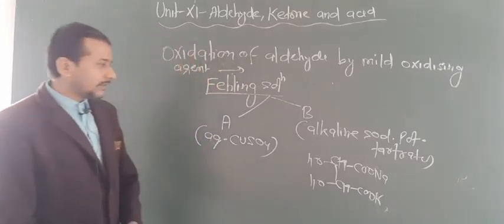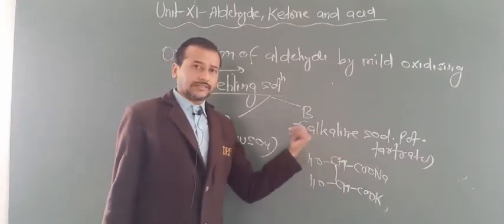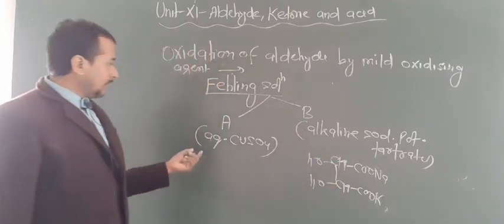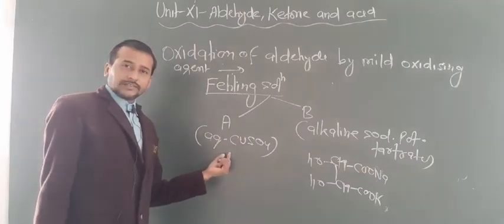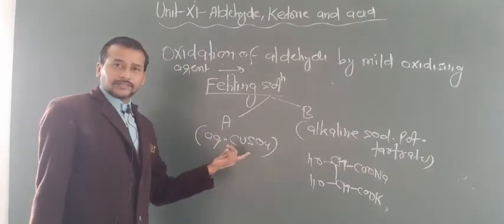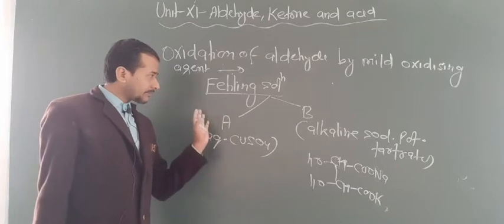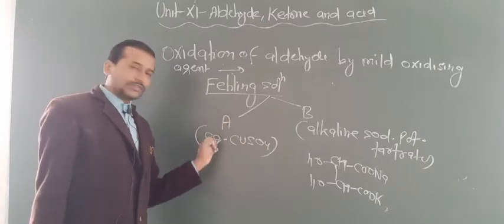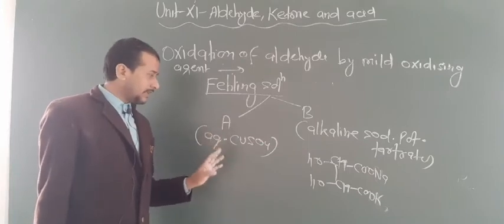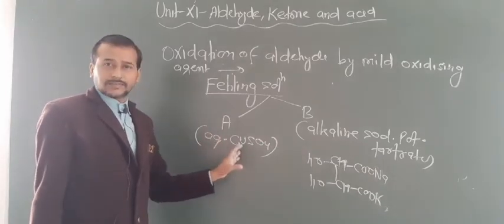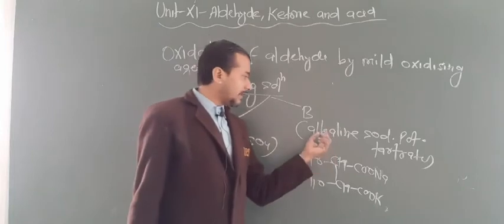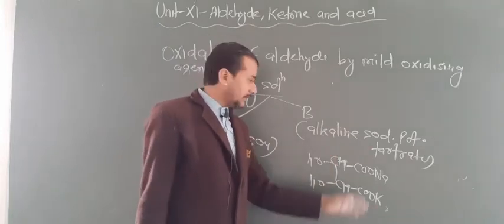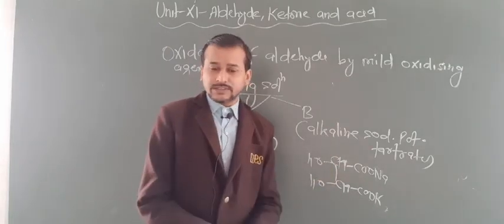So this contains sodium potassium tartrate alkaline solution. This solution is blue in color due to aqueous copper sulfate. So first of all you have to know that there are two types of Fehling's solutions, A and B. A is basically aqueous copper sulfate and B is basically alkaline sodium potassium tartrate, and this is the structure of sodium potassium tartrate.